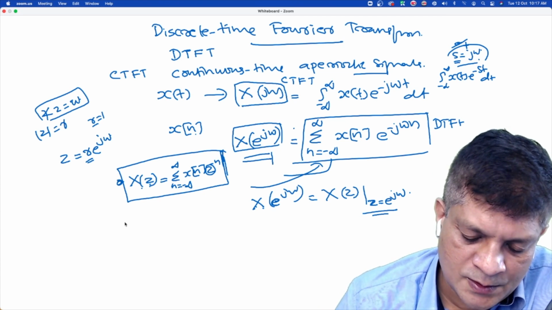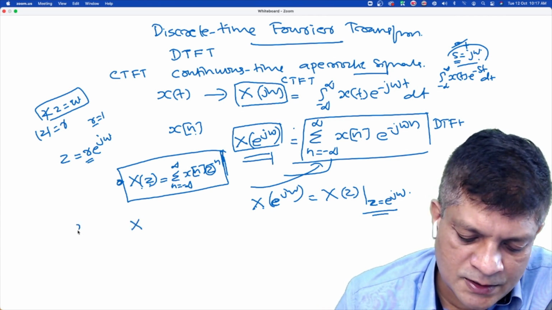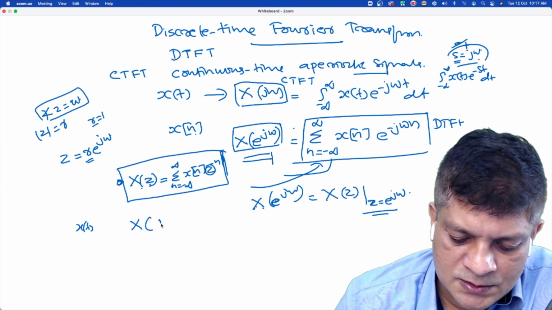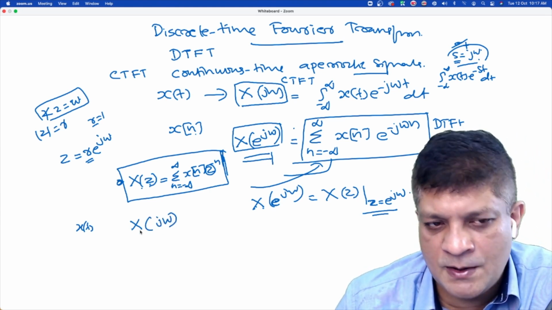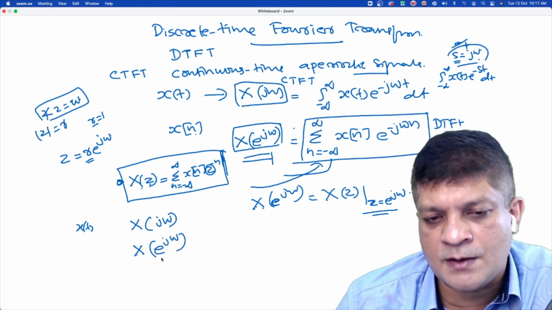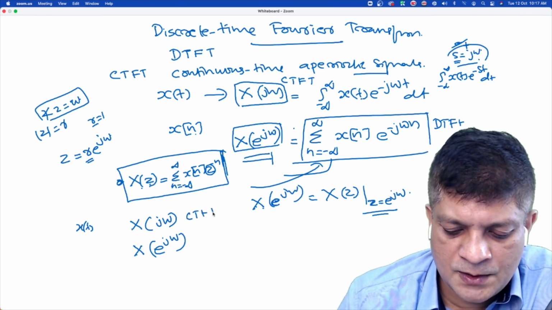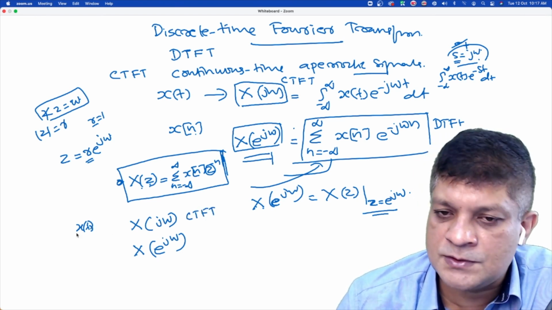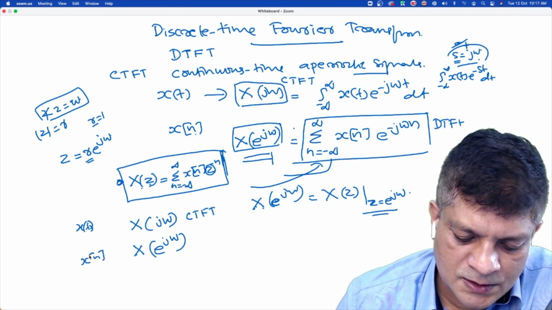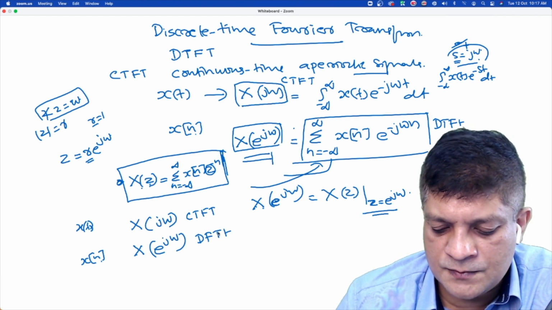Now you should remember the difference between, if you consider a continuous time signal x(t), its Fourier transform is represented as X(jω), and for a discrete time signal, X(e^{jω}). This is the continuous time Fourier transform if you consider a continuous time signal x(t), and if you consider a discrete time signal x[n], it is the discrete time Fourier transform.